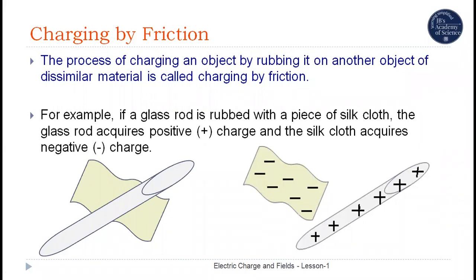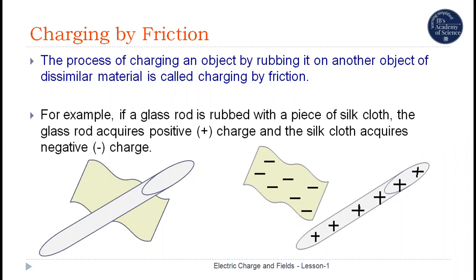Now let us try to understand how these objects, glass rod and silk cloth, acquired charges when rubbed. We know that both glass rod and silk cloth have positive charges and negative charges within them, but electrically they are neutral.